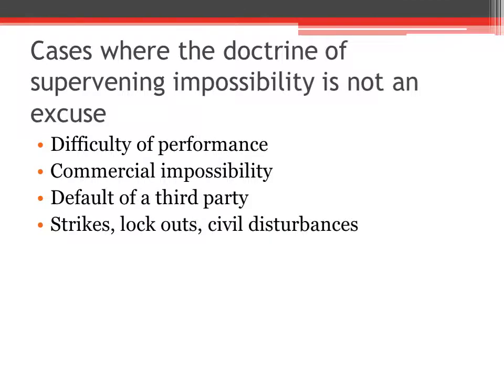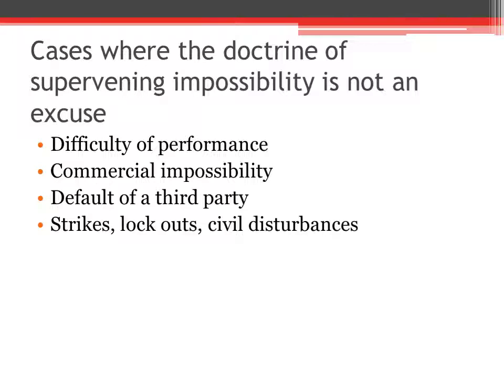The fourth situation is strikes, lockouts and civil disturbances. A contract is not discharged automatically on the ground of supervening impossibility due to a strike by the workers or lockout by the owners or outbreak of some civil disturbances coming in the way of the performance of the contract. It says that strikes, lockouts, civil disturbances are not a reason for stopping the contract.